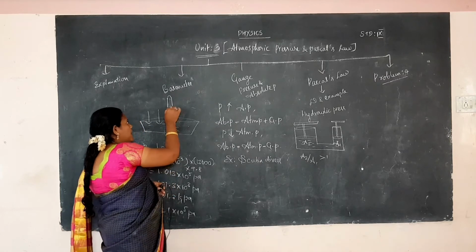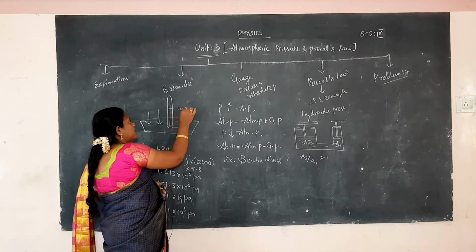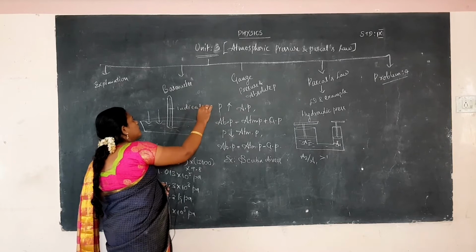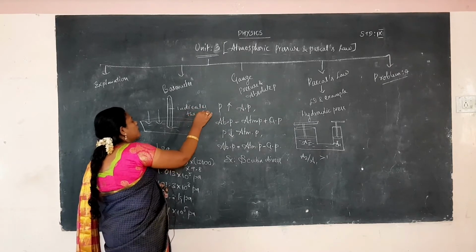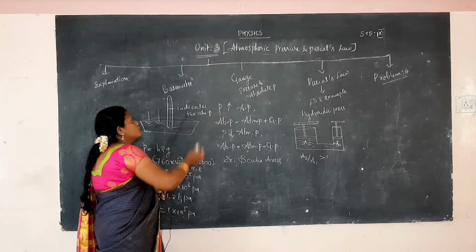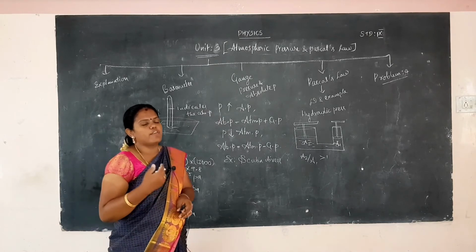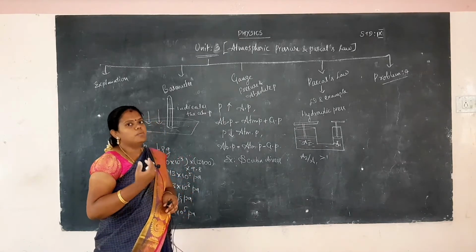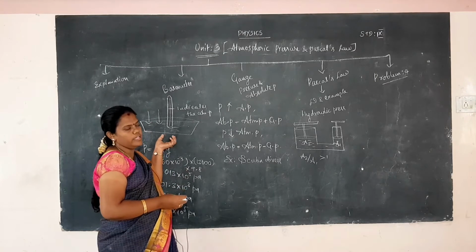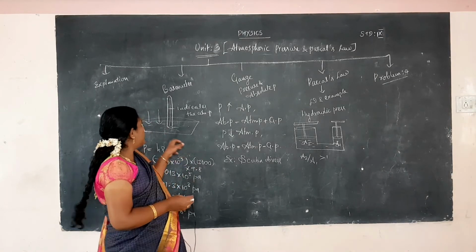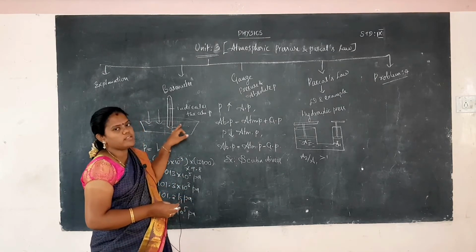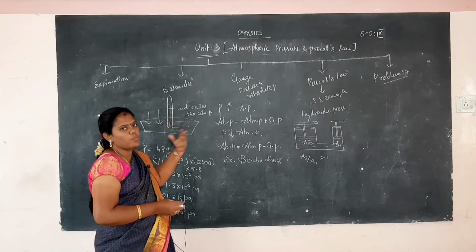The glass tube level denotes the atmospheric value. This is the way to easily find the atmospheric value by using the mercury liquid column. So this is the barometer, which calculates the atmospheric pressure surrounding the earth.